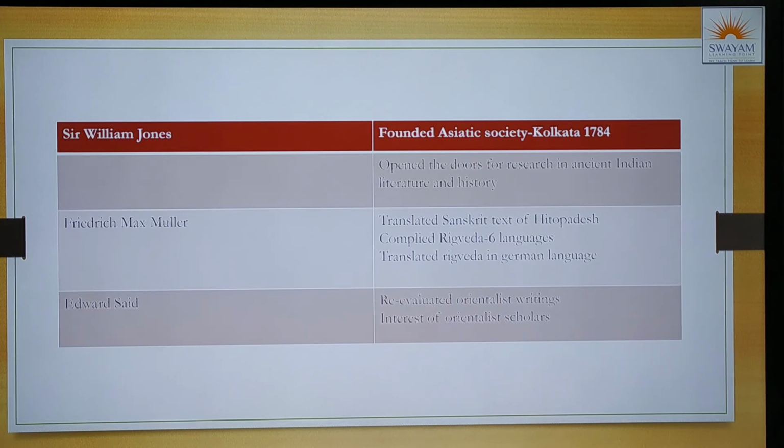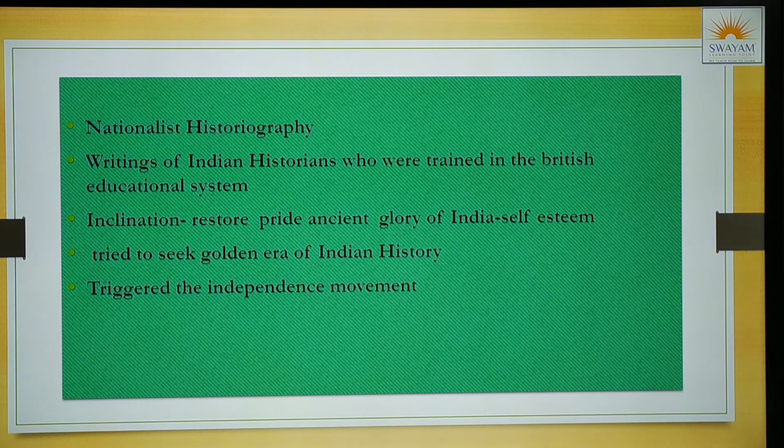He realized that these were some of the contributions made by the European scholars in the Orientalist historiography.